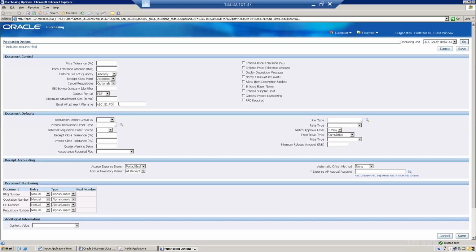This is like a prefix, and after this the PO number will come here. Automatically the system will add the PO number after this. So by just seeing this, the buyers and procurement team can understand by just seeing the attachment name that it is created in South India. Okay, fine. I'll just keep this.